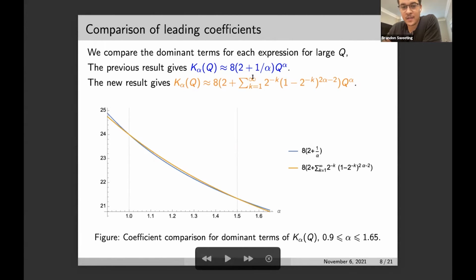We can graph the coefficients of these dominant terms, and we see that indeed they have the expected behavior. So for the range of alpha between 1 and 3/2, our result gives an optimal estimate. And then of course, for alpha outside of this range, the old expression applies and gives the correct estimate there.